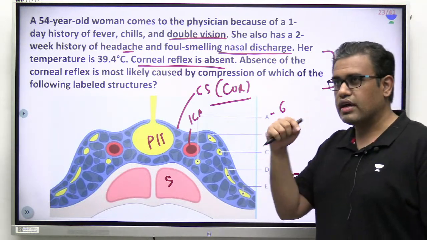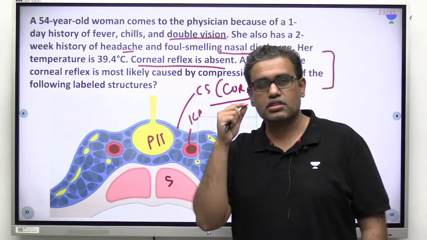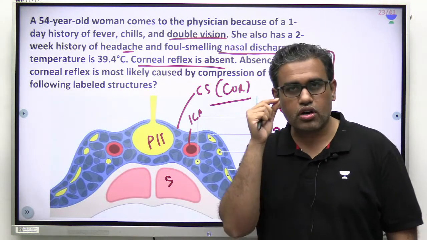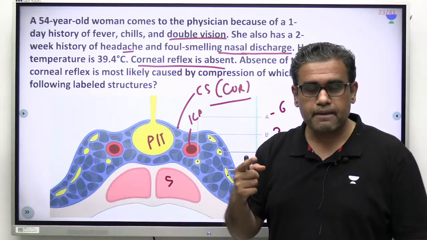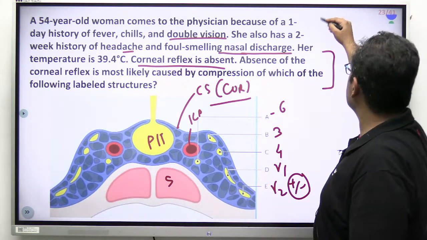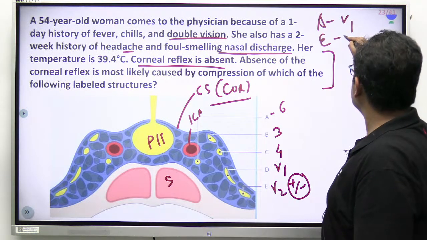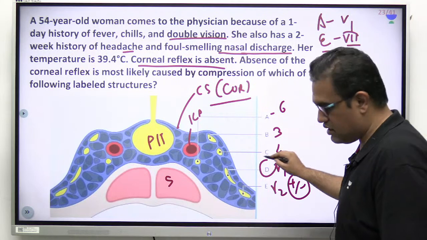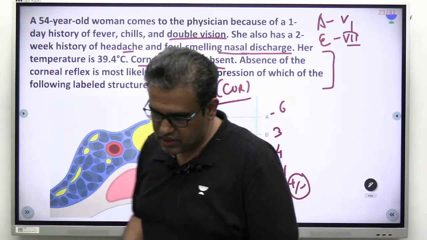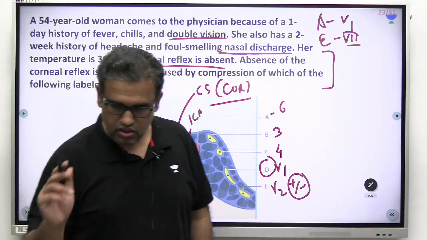Corneal reflex, I guess we discussed day before yesterday. If you just touch the corneal conjunctiva with a wisp of cotton, suddenly there's closure of the eyes. Afferent is by the V1 and efferent is by the 7th nerve. V1 is present over here. The answer, I guess most of you did mark it. Very good. Option D.